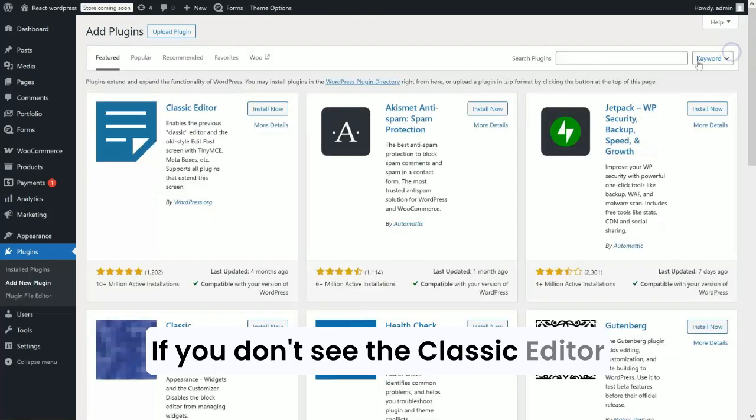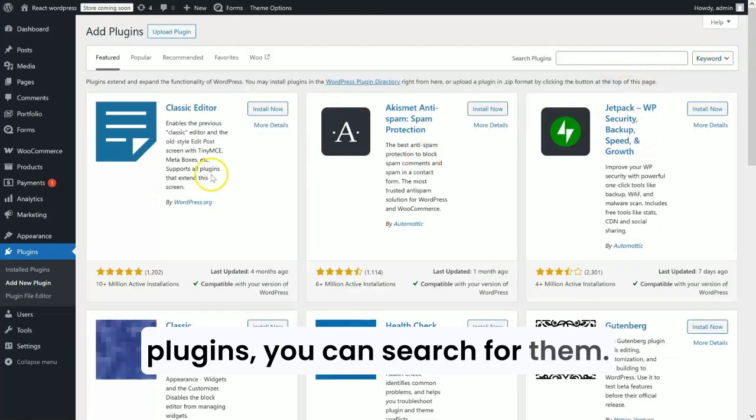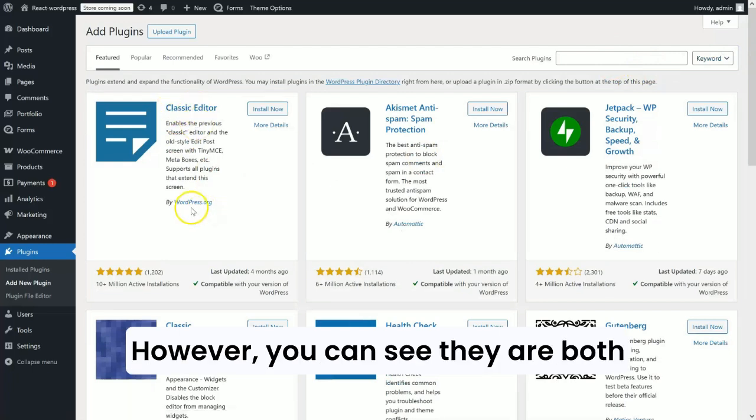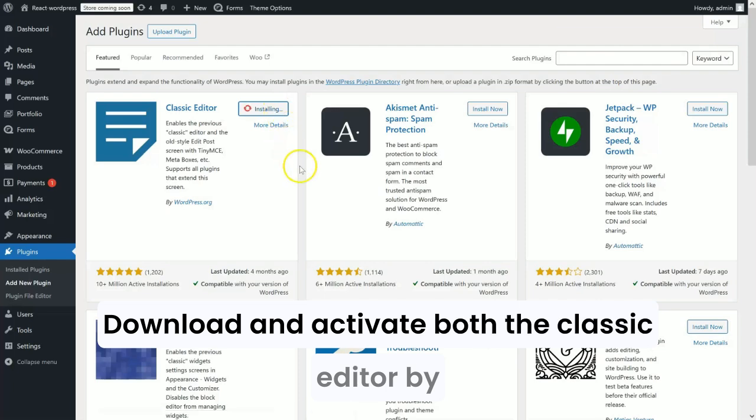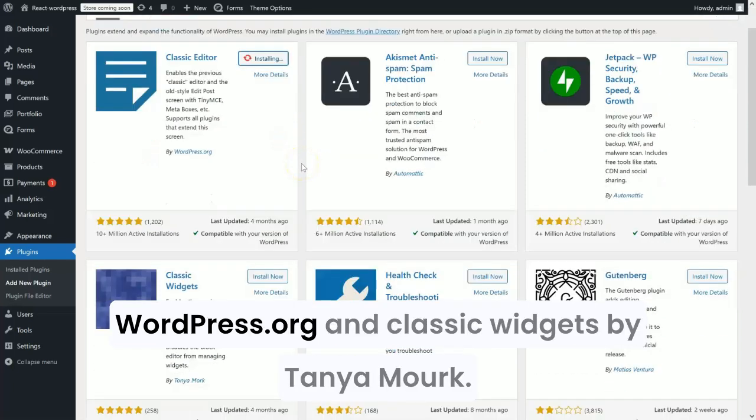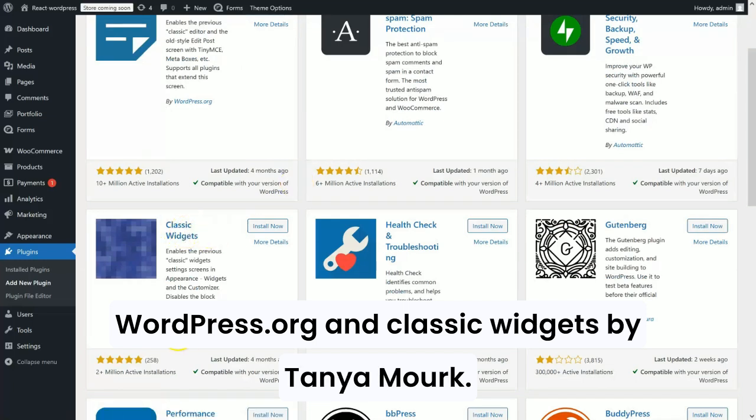If you don't see the classic editor plugins, you can search for them. However, you can see they are both here on the featured plugins section. Download and activate both the Classic Editor by WordPress.org and Classic Widgets by Tanya Mork.